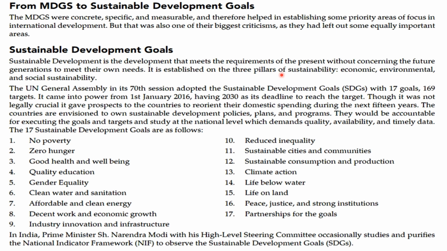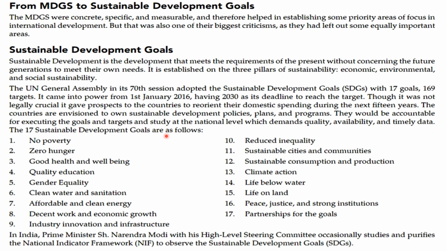It gave a prospectus to the countries to reorient their domestic spending during the next 15 years. The countries are envisioned to own sustainable development policies, plans and programs. They would be accountable for executing the goals and targets at the national level, which demands quality, availability, and timely data.